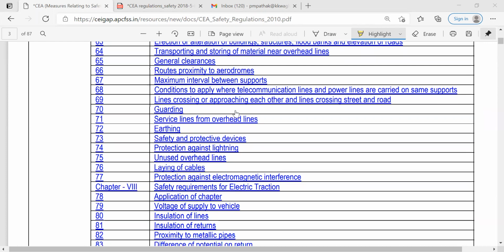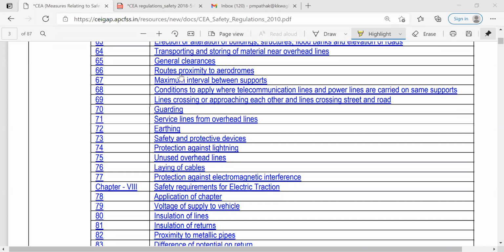Then there are some guidelines related to the general clearances, that is for general guidelines, but there are specific clearance guidelines for specific lines, because less than 250, more than 250 but less than 650, more than 650 but less than 33 kV, all these lines require different clearance, and that is why we have to follow all these specific clearance guidelines also.